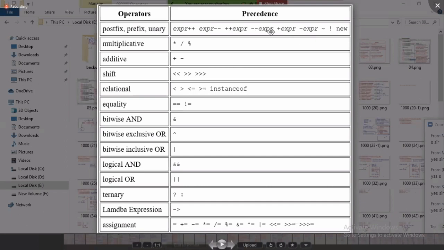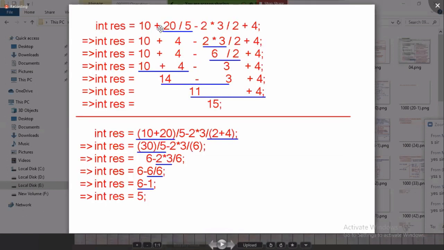After that, we have arithmetic operators. How many? 5. Among the 5 arithmetic operators, first multiplicative operators are executed. If I prepare an expression, first multiplicative operators are executed, and then the remaining additive operators are executed. Are you catching my point? For example, take an expression 10 plus 20 by 5 minus 2 into 3 by 4. Here, first the compiler, the JVM, searches for what? Multiplicative operators. What are the multiplicative operators? Division, into.